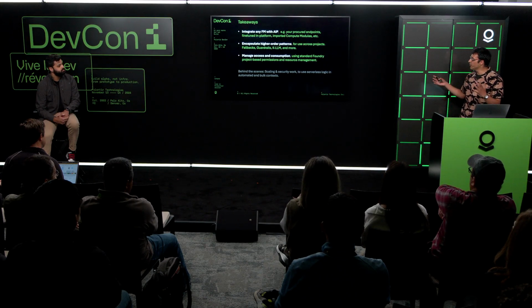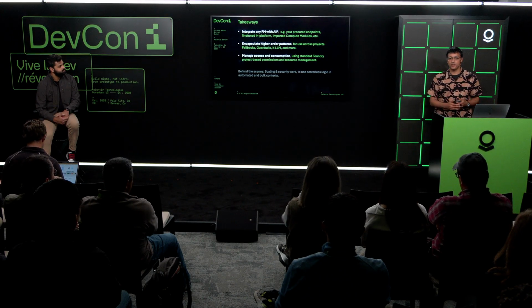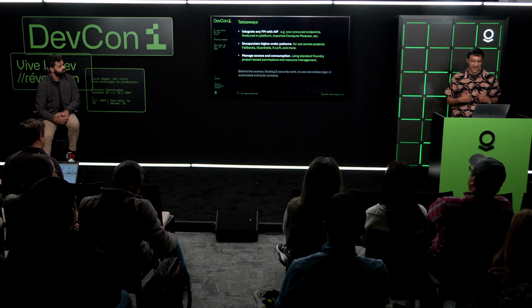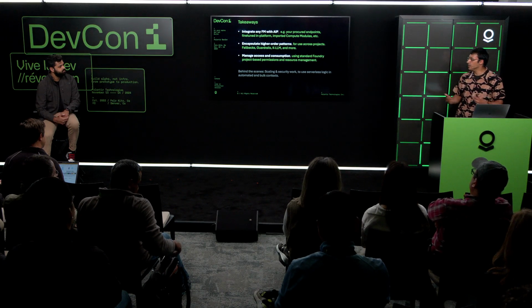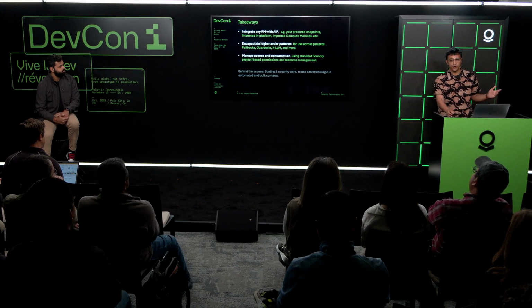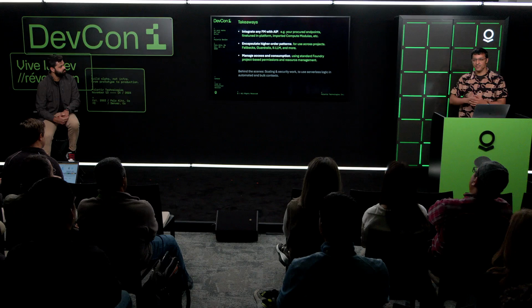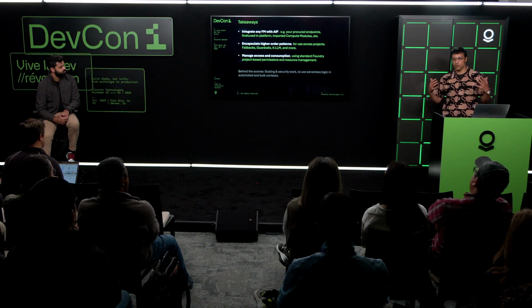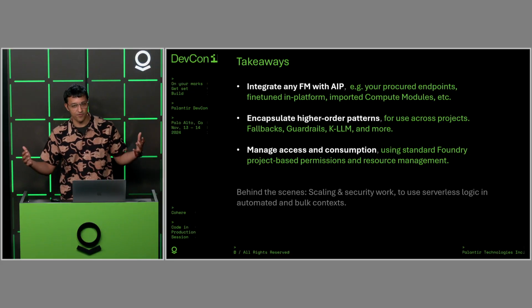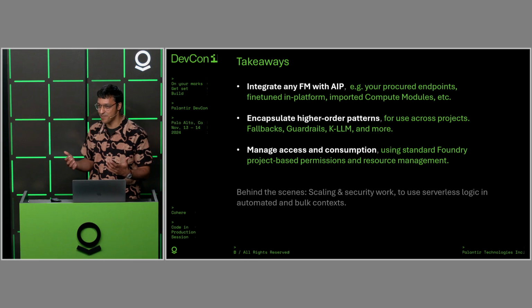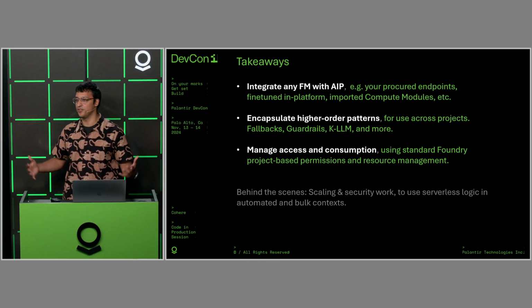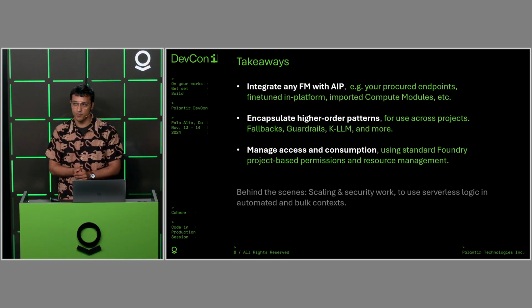Thank you. So takeaways: you can integrate with any foundation model from AIP, right? Not just ours. We give a lot out of the box, but also any of your endpoints that you've procured, things that you fine-tuned, things that you've imported using compute modules. We saw from Cohere earlier today. We're super excited about that, right? You can use that throughout the ecosystem as a valid language model.